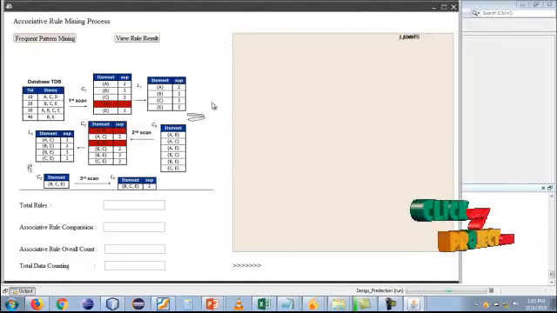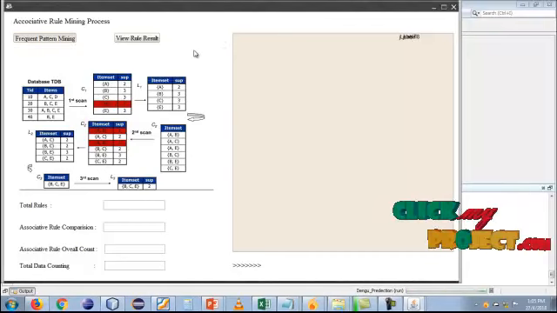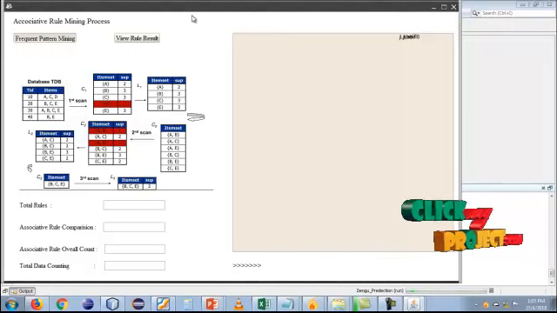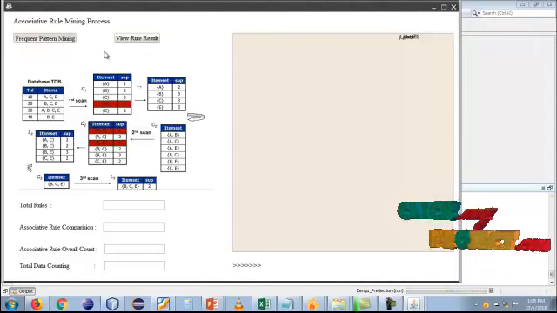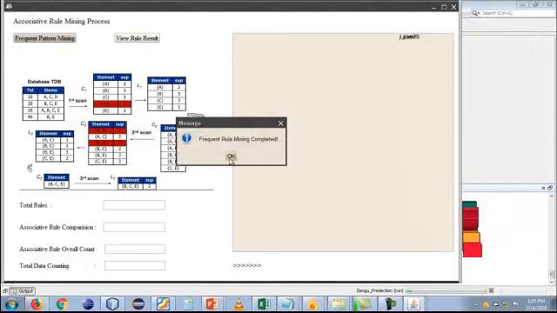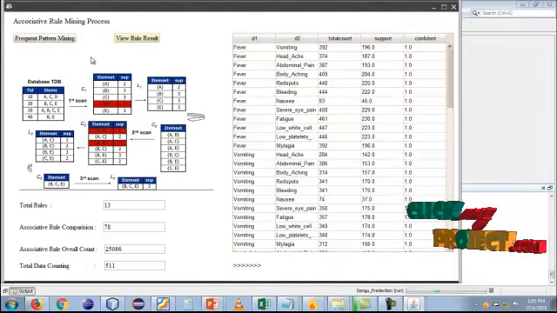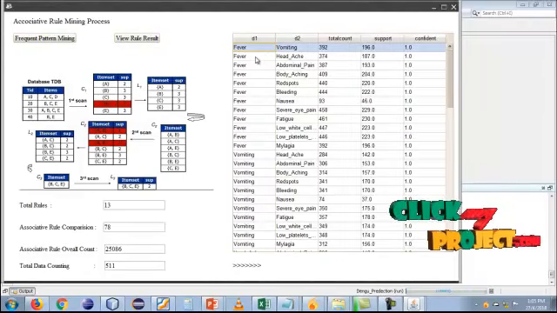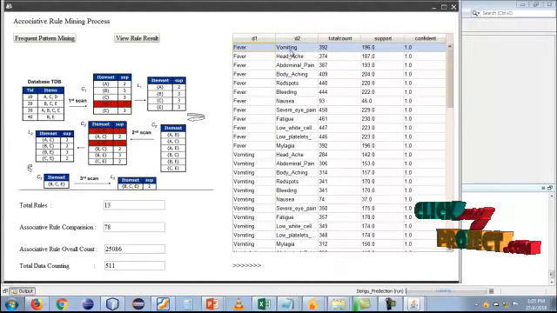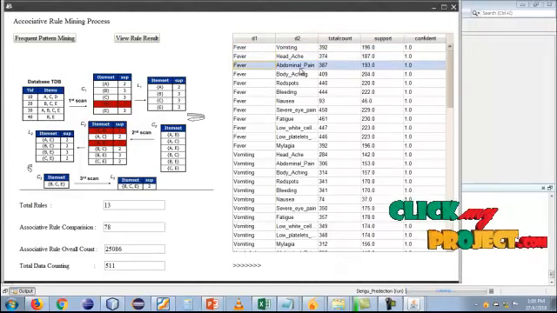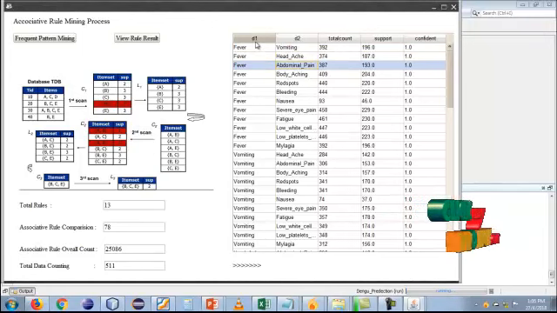In frequent pattern mining, the rules are applied and the FPM process runs. You can take this load. The frequent rule mining is completed. Next we view the frequent rule mining. This is the single rule mining result. You can see fever compared to vomiting, fever compared to headache, and fever compared to abnormal patient. That information is a one-to-one comparison.